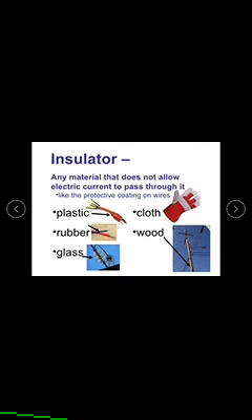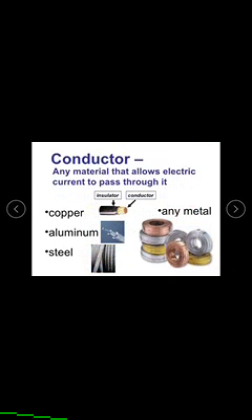A substance which does not allow electric current through it is called an insulator. We also discussed examples. For insulators, examples are plastic, rubber, glass, cloth, wood. For conductors, the examples are copper, aluminum, steel, etc.